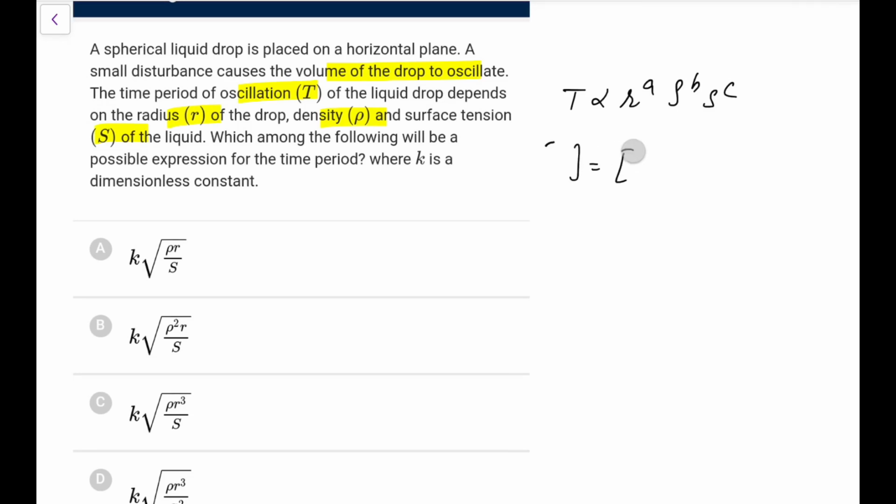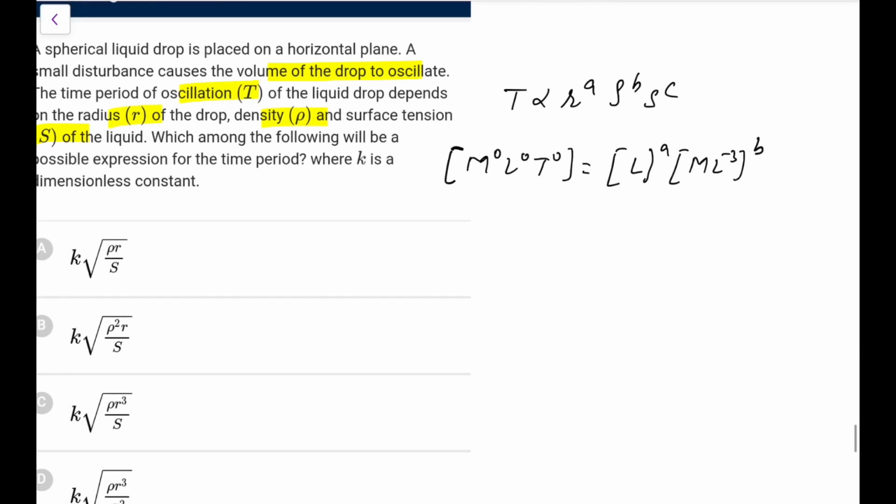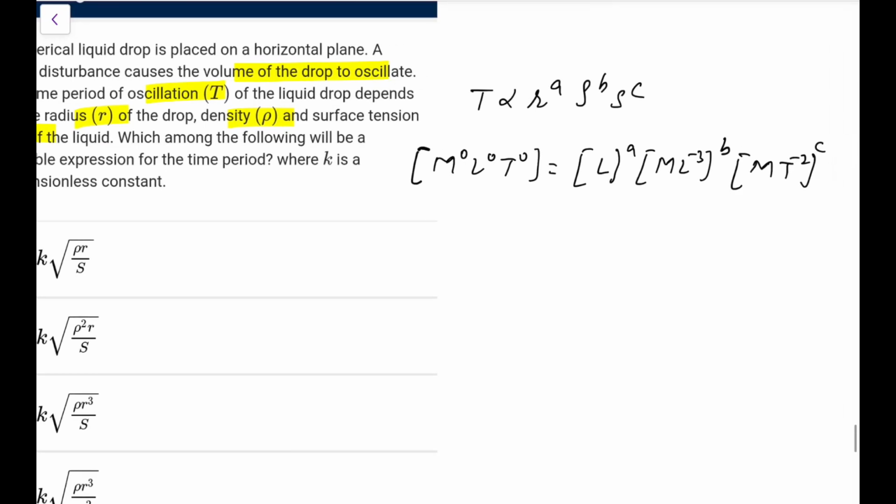So let me write it completely. T, I can write it as M0 L0 T1. This would be R, R is L to the power a. Density is mass per unit volume, M L to the power minus 3. And surface tension, you know, is force per unit length, that is M T to the power minus 2. So comparing, for M the coefficient is b plus c equals 0, for L the coefficient a minus 3b is 0, that means a is equal to 3b first of all.